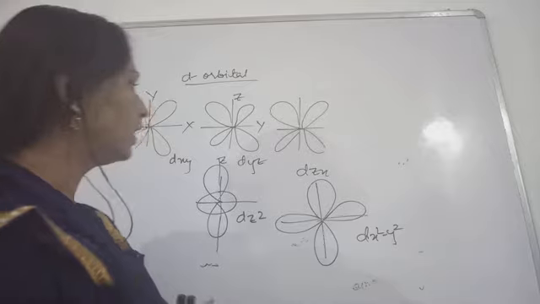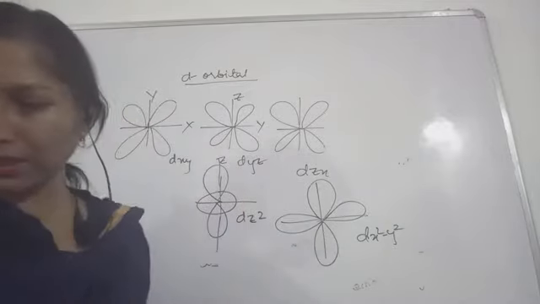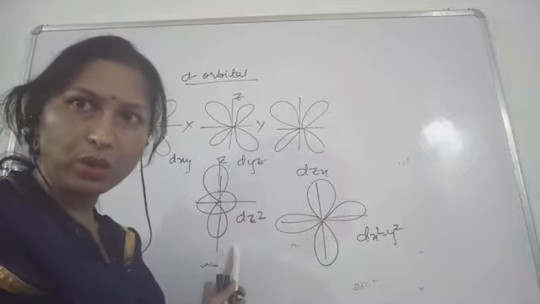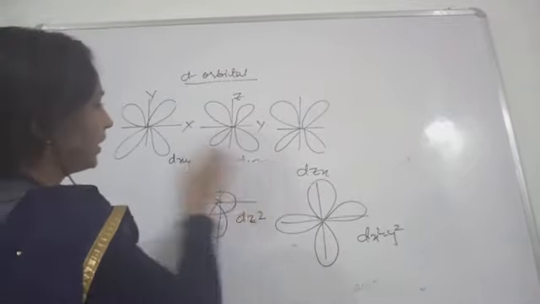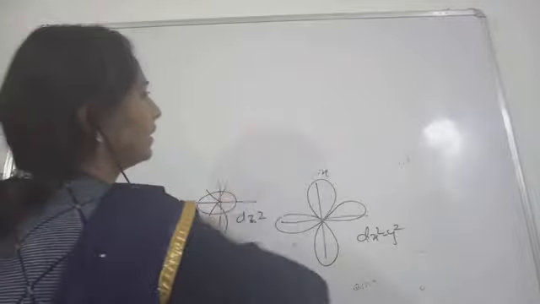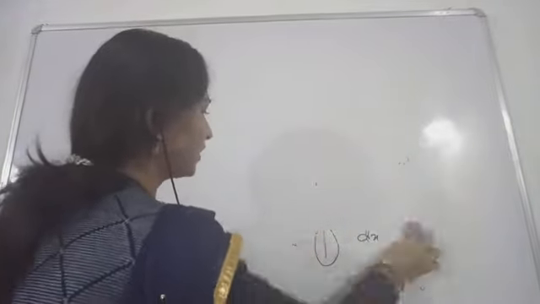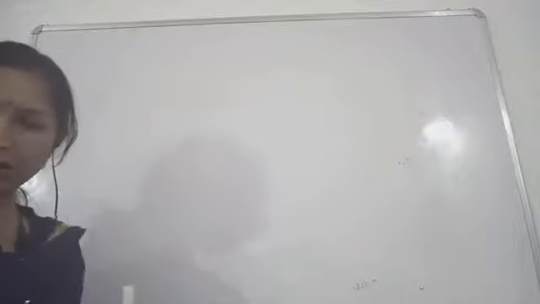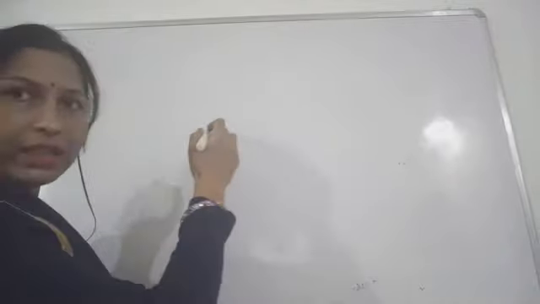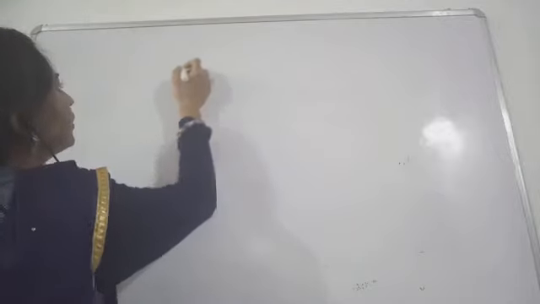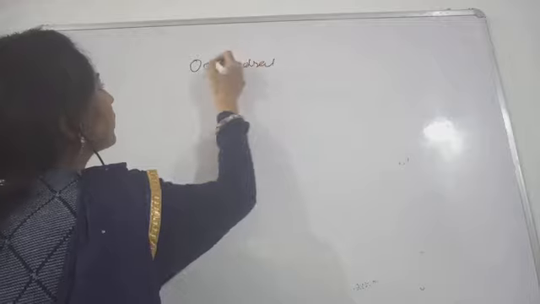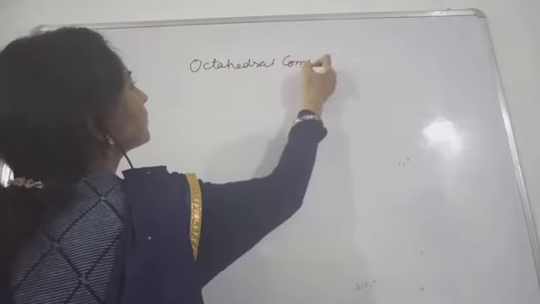So see here, these are the shapes of the d orbitals. This was already known to us. Now we will see, first we will start with the octahedral complex. Let's check what the octahedral complex is, how the electrons will be arranged in this case, and how the splitting will take place. So these are octahedral complexes.